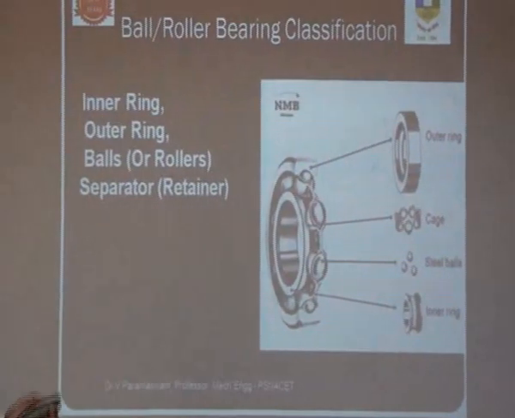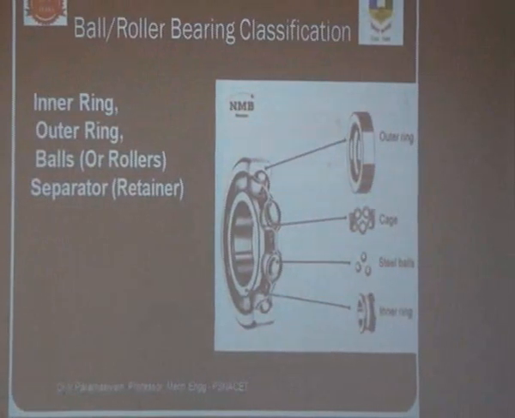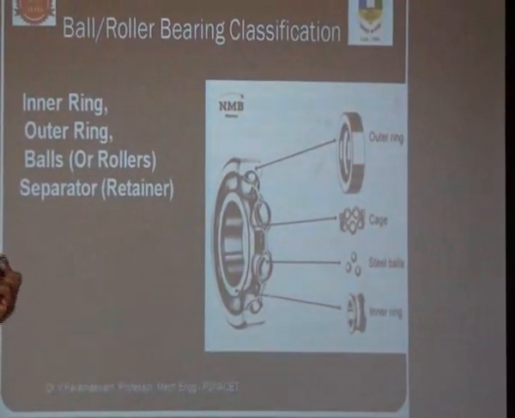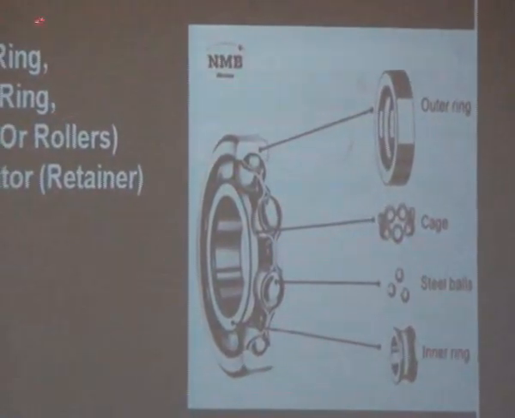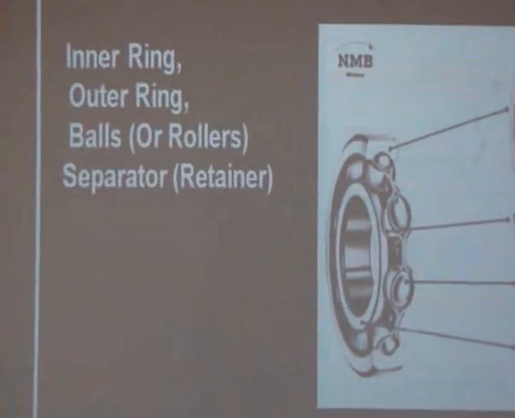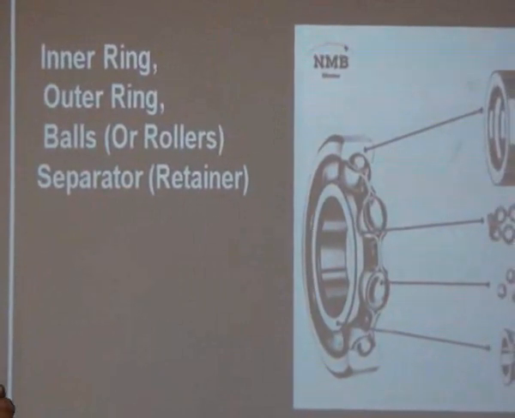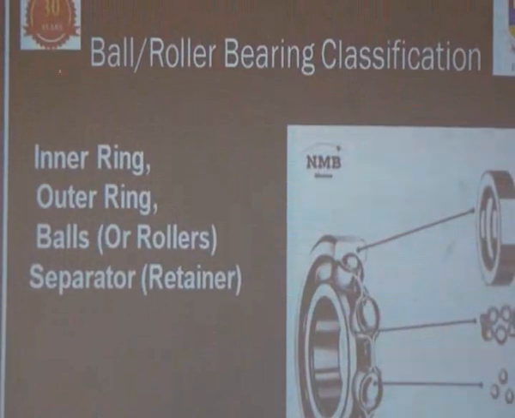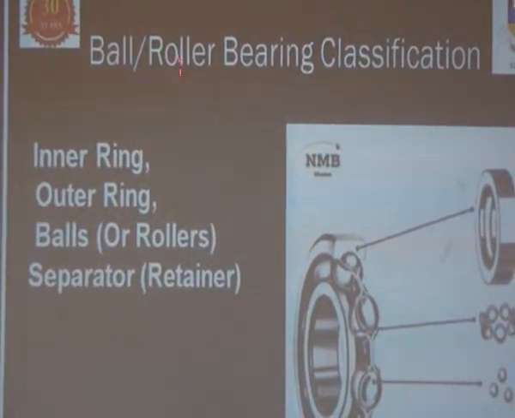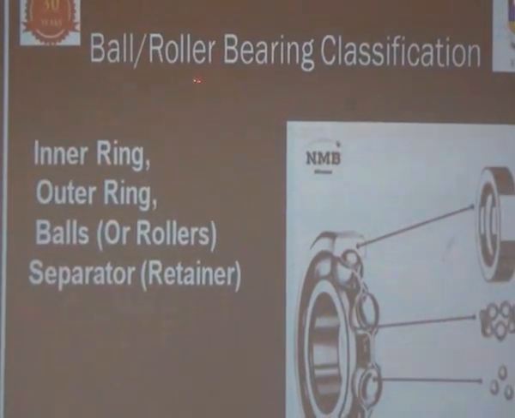Now let us see another important bearing, the ball or roller bearing. Why are they called ball or roller bearings? Because the rolling element may be balls or may be rollers.